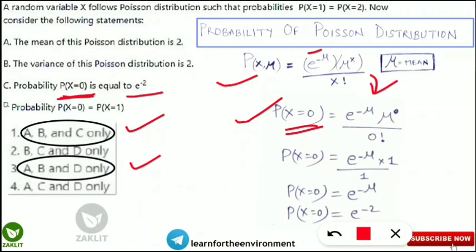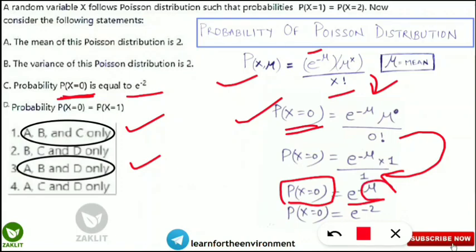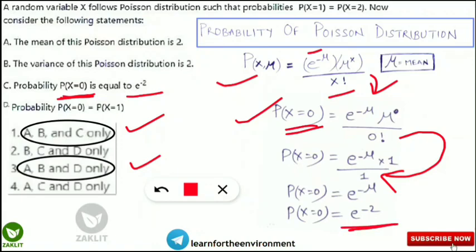It will become like this: e to the power minus mu, mu to the power x means mu to the power 0, divided by x factorial, that means 0 factorial. And we all know from school days that 0 factorial is equal to 1. So only e to the power minus mu will be on the right hand side. And how much will probability of x is equal to 0 be? Here we know the value of mu, we calculated it in the previous slides. How much? It was 2. When we calculated the mean and the variance, both were 2. So we substitute the mu value as 2, and on the right hand side we get probability of x is equal to 0 is equal to e to the power minus 2.